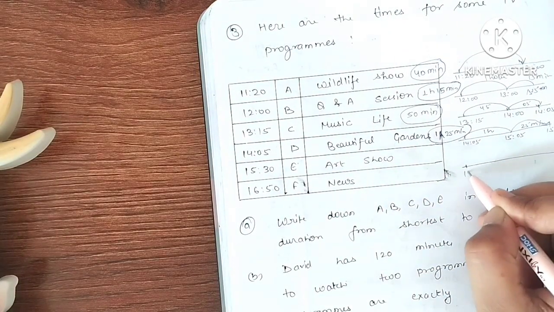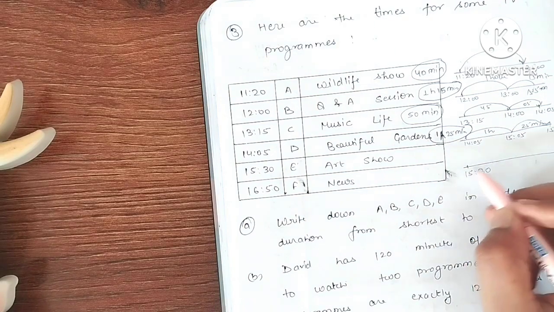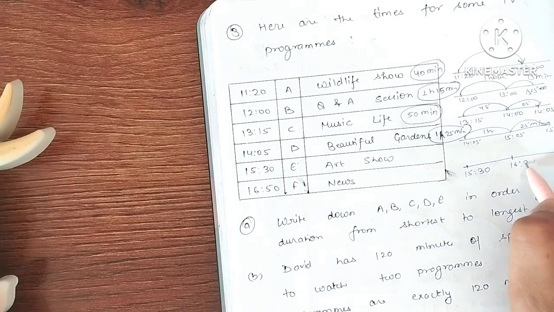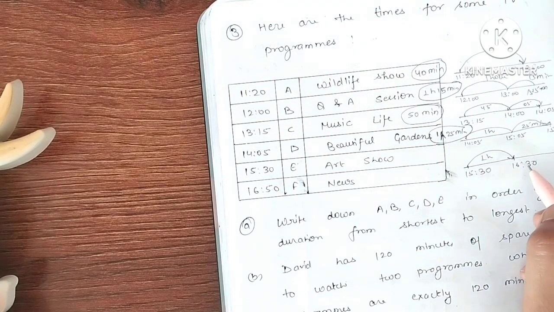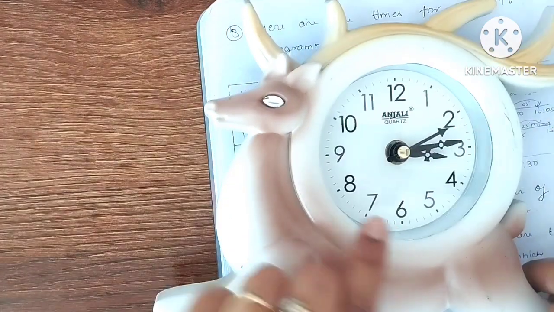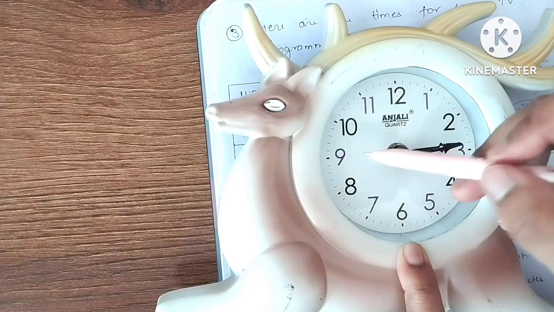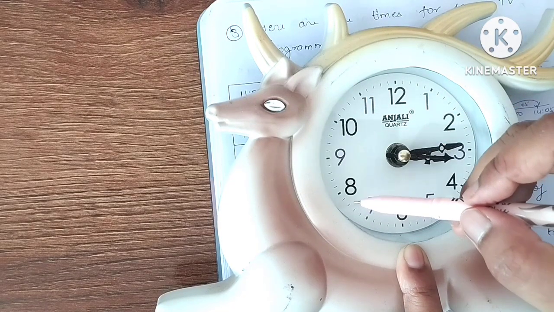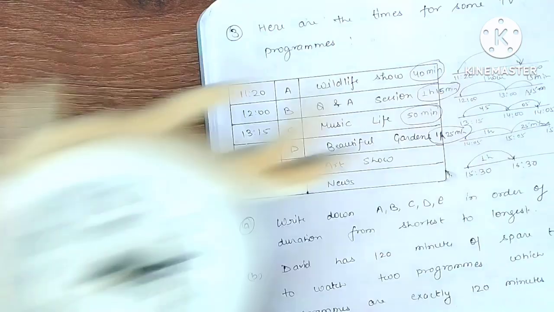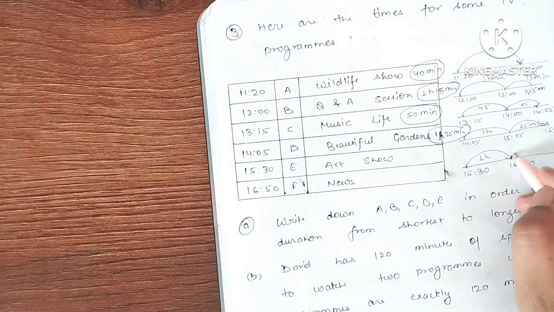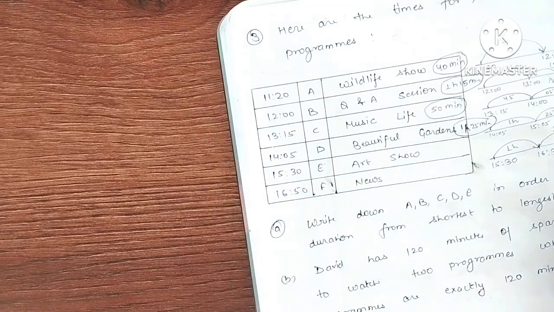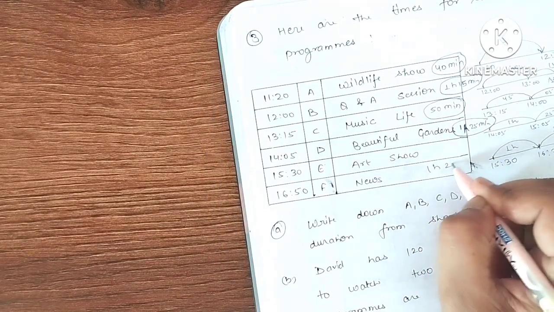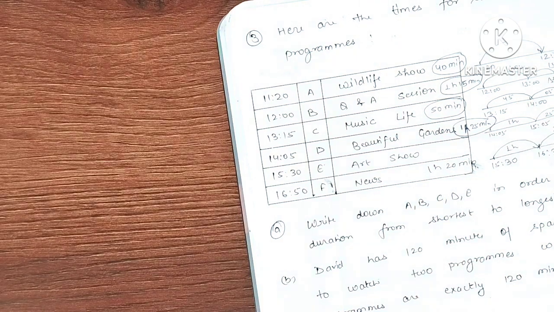It starts from 15:30 and ends at 16:50. तो पहले कहाँ जाएंगे हम? 16:30. Very good. 1 hour. Now from 16:30, that means here 6, 50 is at 10. 5, 10, 15, 20. How many minutes? 20 minutes. So after 20 minutes, you will reach at 16:50. So what is the duration? 1 hour 20 minutes. Clear?